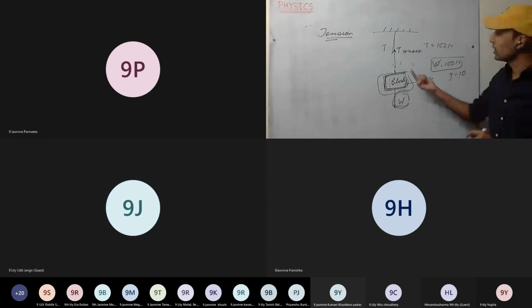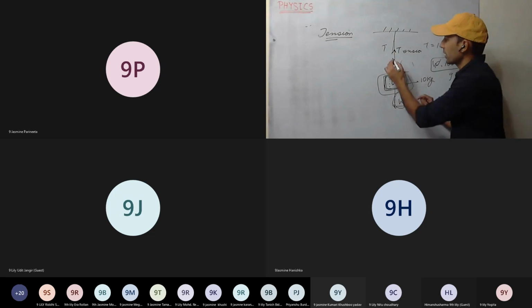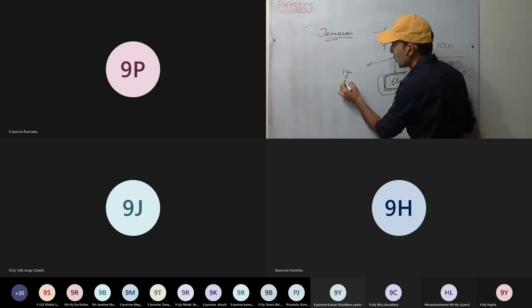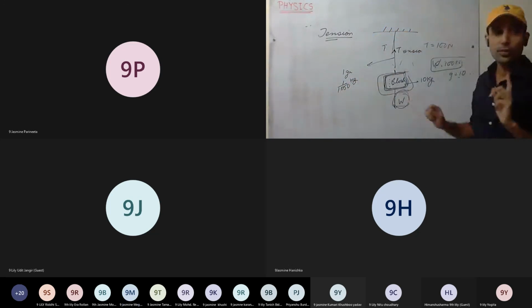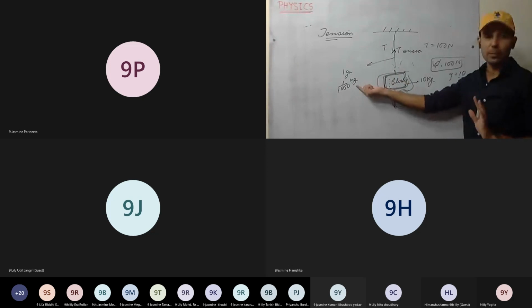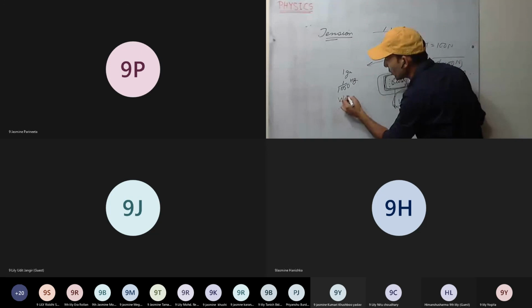Okay. Now consider the weight of the mass of this string. Let it be how much we can take? 1 gram. So 1 by 1000. Okay, 1 minute I will take. So 1 by 1000 we have taken, for example. Okay. Now its weight will be how much?